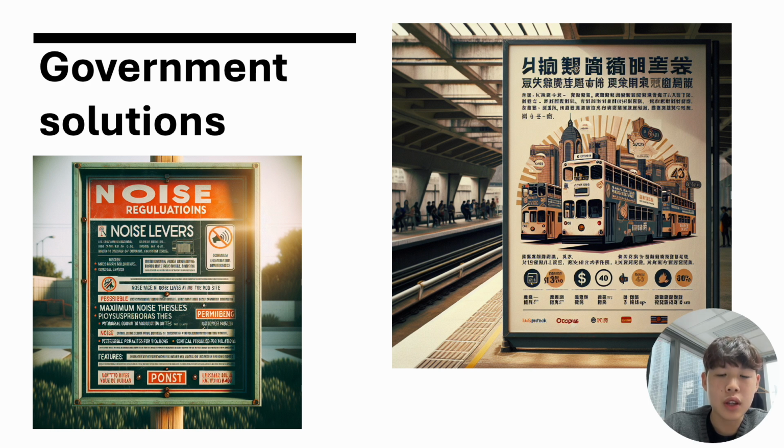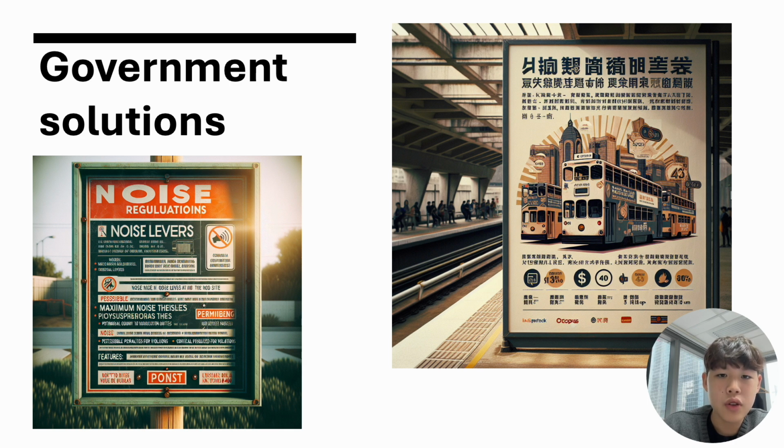The second solution is stricter government regulations, such as limiting working hours, enforcing noise restrictions, or requiring eco-friendly materials and technologies. These rules directly target harmful behaviors and ensure compliance. Between the two, I believe that tax is the most effective because it provides flexibility and incentivizes innovation. Firms are encouraged to find cost-effective ways to reduce their negative impact, making it a long-term solution.